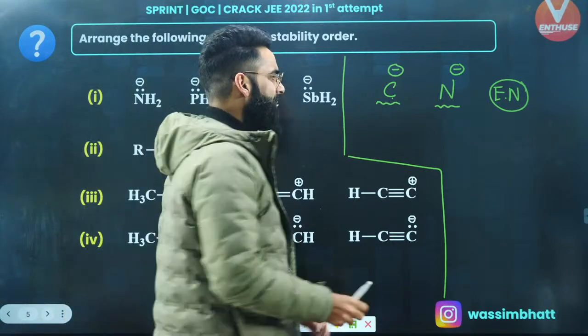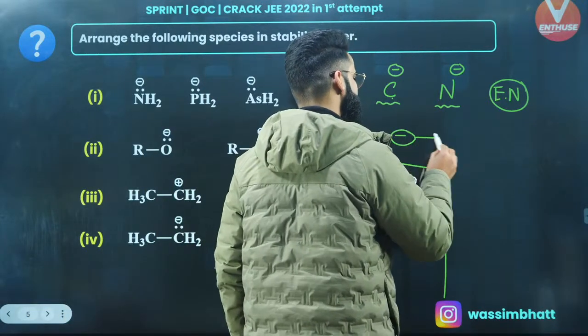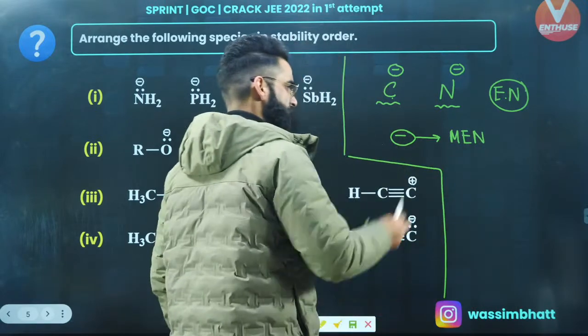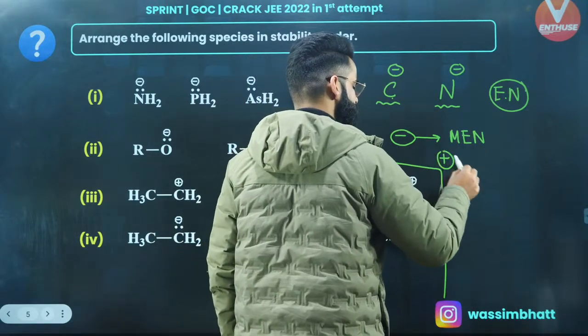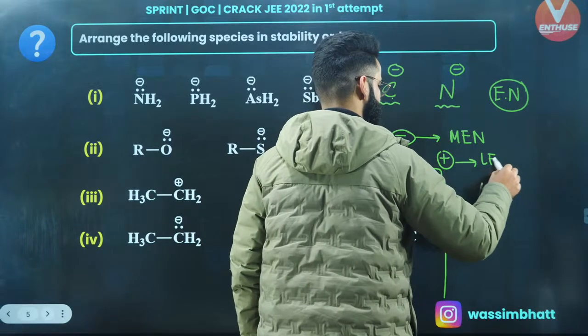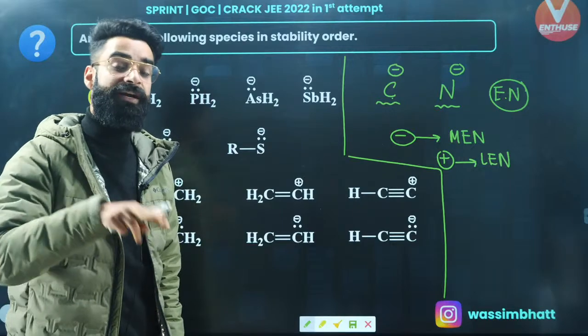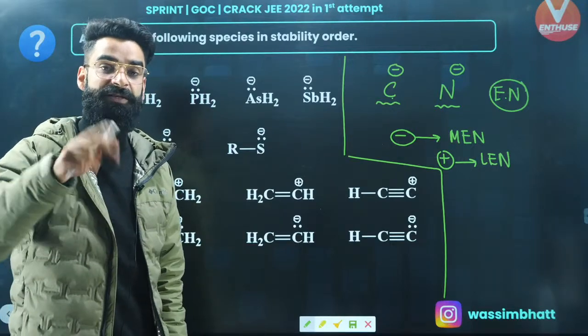Now remember, negative charge is more stable on the more electronegative element, and positive charge is more stable on the less electronegative element. This is how you compare the stability of charges on elements of the same period.